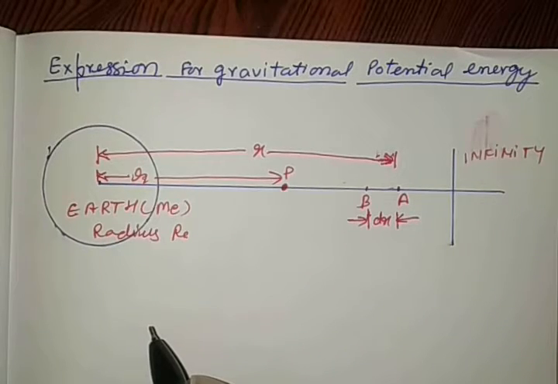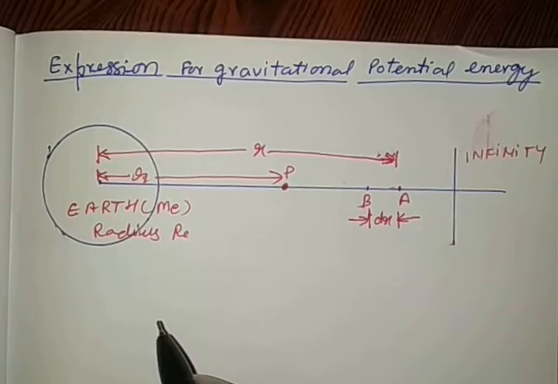Now we are going to derive the formula for gravitational potential energy.